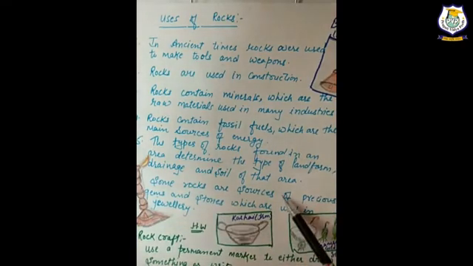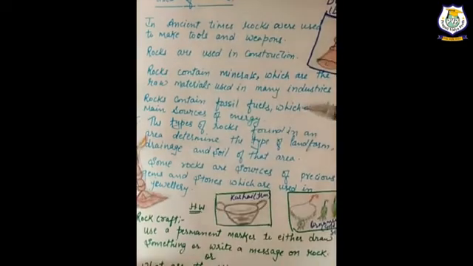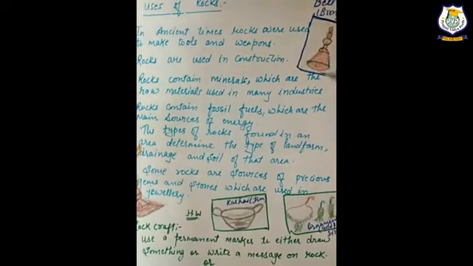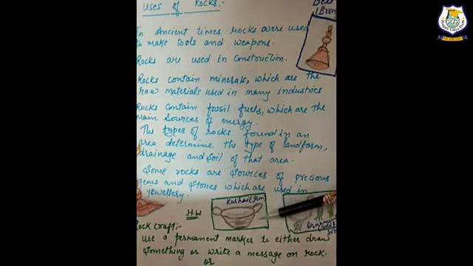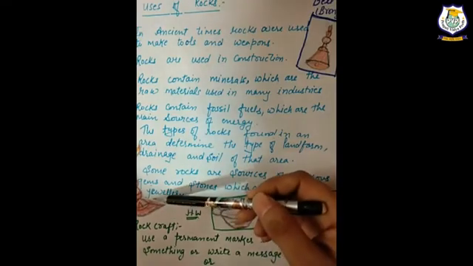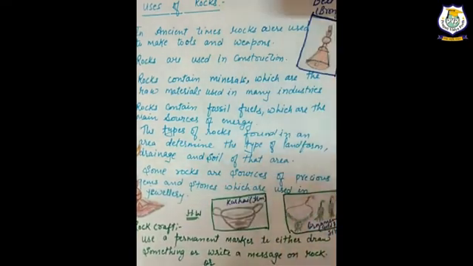Some rocks are sources of precious gems and stones which are used in jewelry. Now you can see a few pictures which are made from minerals. The bell is made from bronze, and the jewelry, that is the ornaments, is made from gold and silver. The karai is made from iron, and this lamp is also made from bronze.